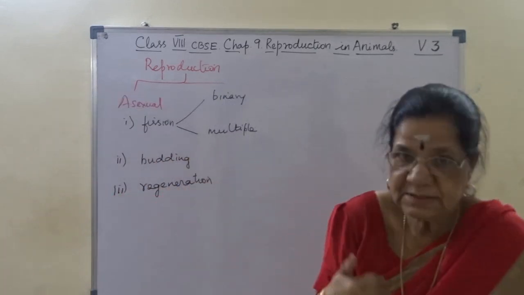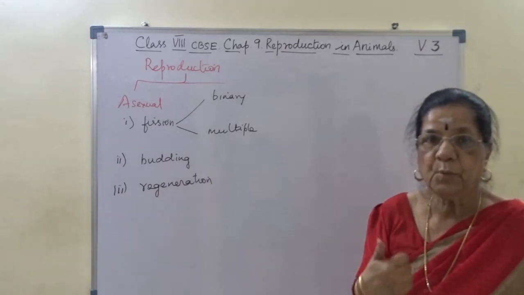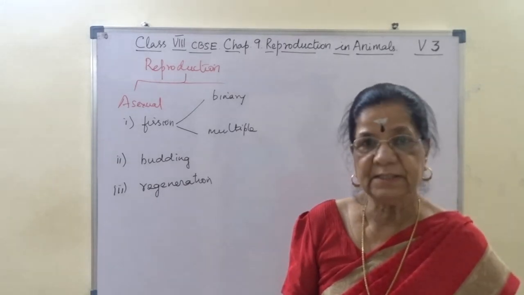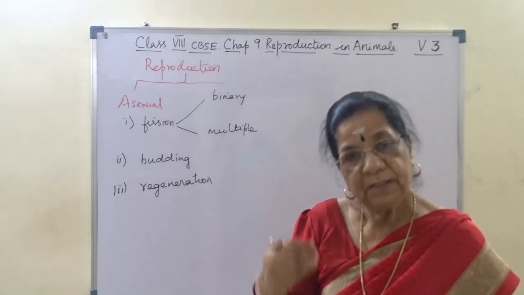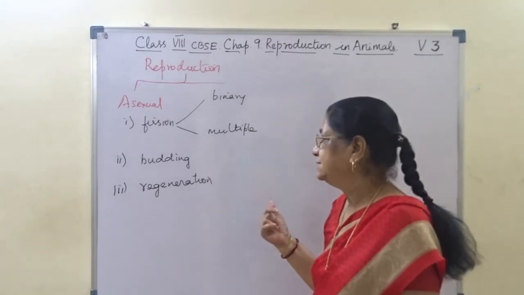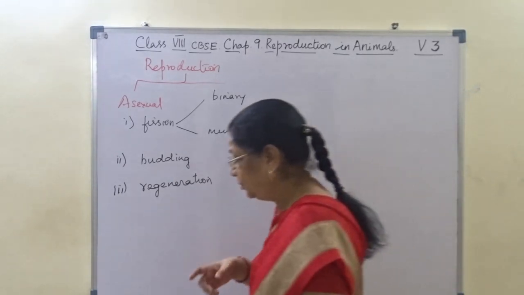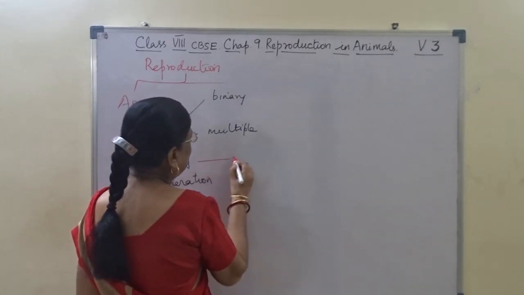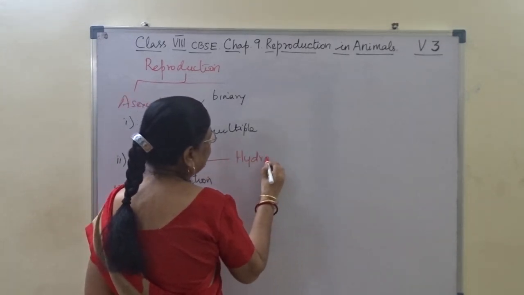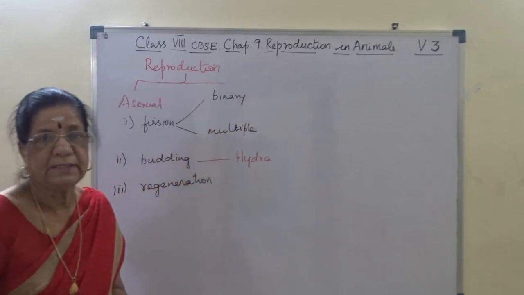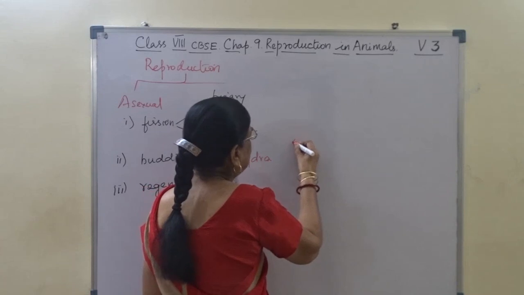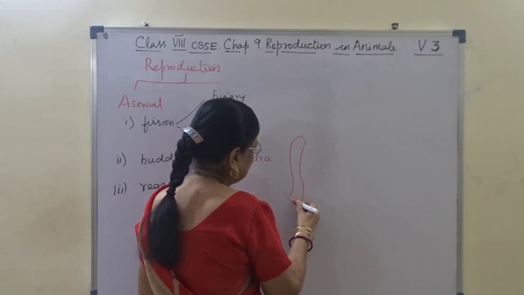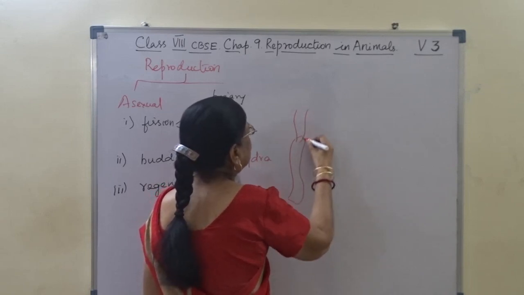Regeneration: any part of the body of an animal, when it is damaged or cut or divided, is capable of growing into a new organ. That is regeneration. Now what do you know about budding? Typical example, hydra. And this hydra will have a structure like this, having a cylindrical body with the tentacles.